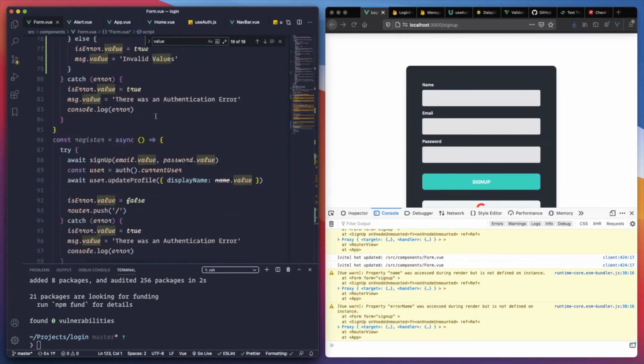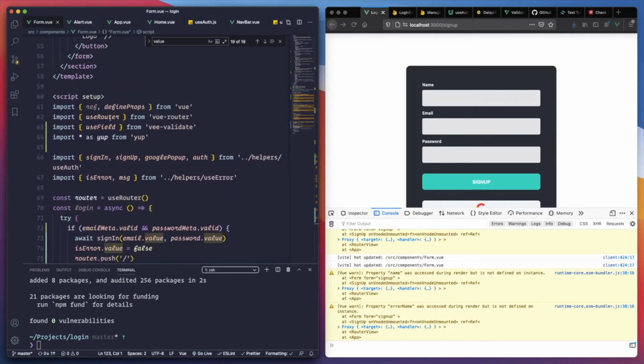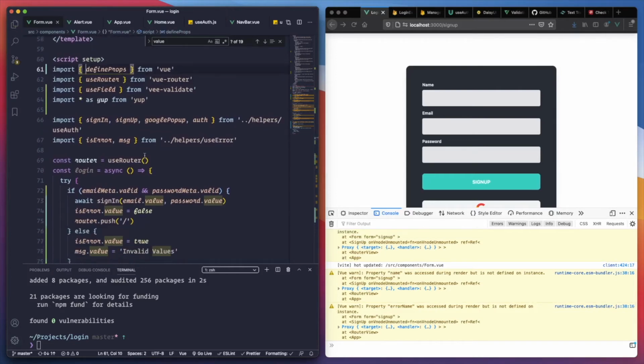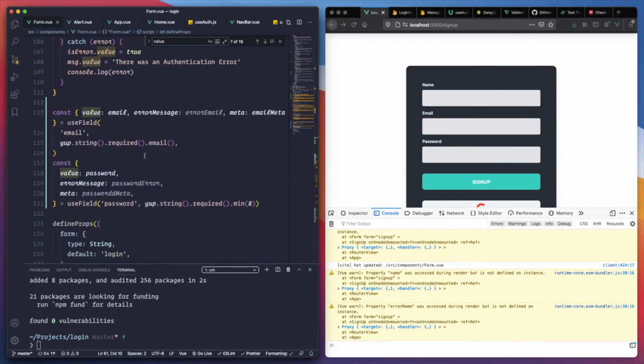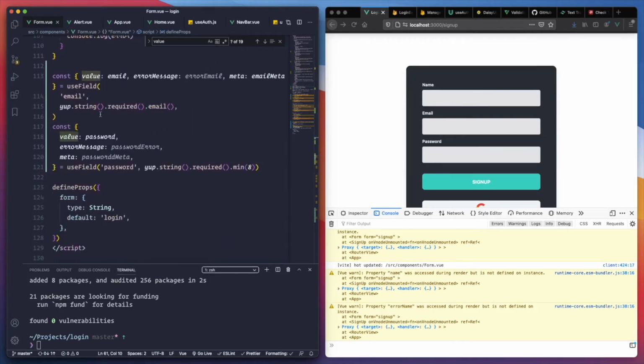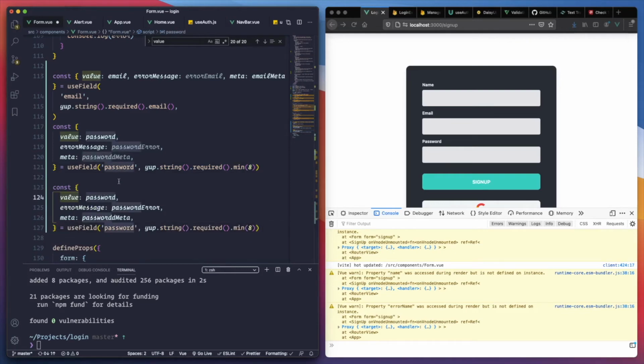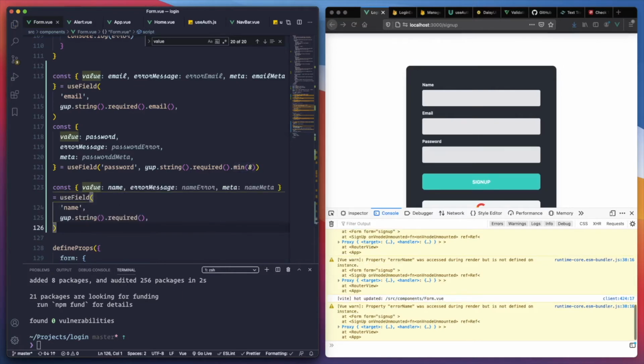We need to delete that. If we delete the reference, that means the reference from view is not used anymore, so it's a good time to clean up dependencies here. And we're going to be using something really similar to this one. Value is going to be a name error, name meta, and it's going to be name. This is required, and we don't use a minimum because we can have a short name in there.